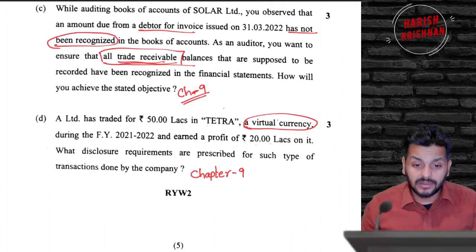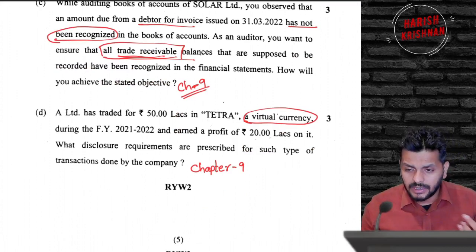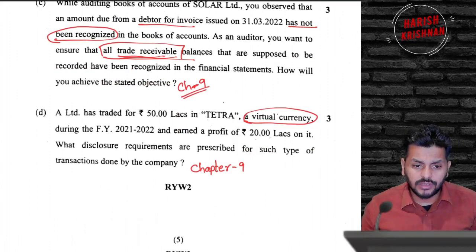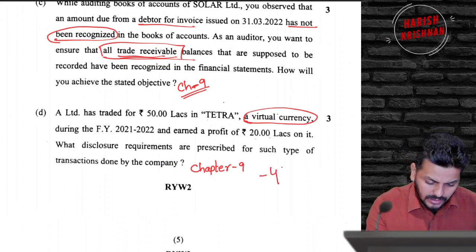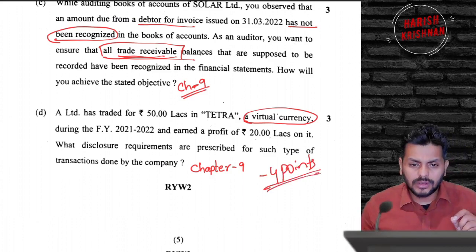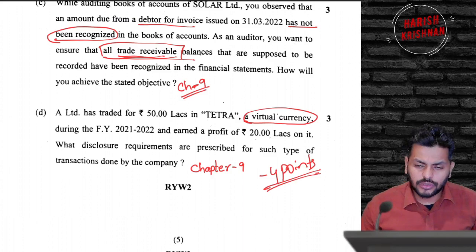And this is a point which again is there in chapter 9. If you look towards the end of it, in the institute material, a few additions have been given about how to represent virtual currency. 4 points are there. If you can refer to the ICAI module chapter number 9 and the additions to that, 4 points are given under virtual currency.